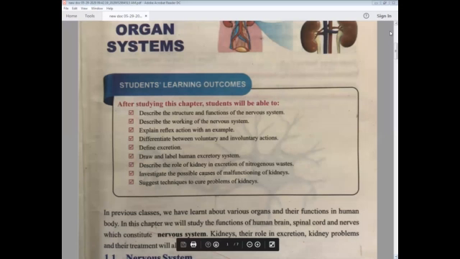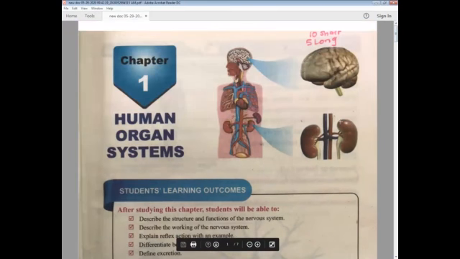I'm going to share screen with all of you. It's human organ system. So we will start from here today. That is human organ system. Now in the diagram you people can see that there are so many systems in our body and you have studied in previous classes as well.